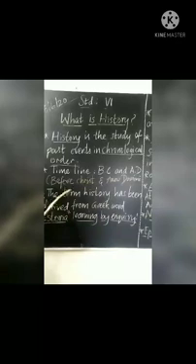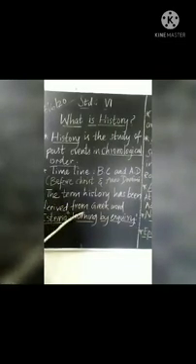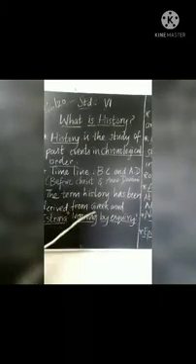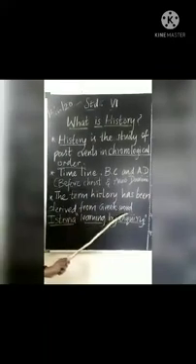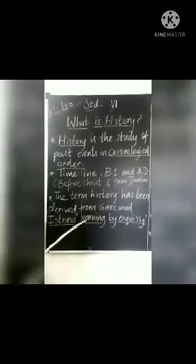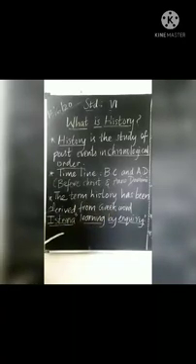Now, next we will see from which word the term history has been derived. The term history has been derived from the Greek word. The term history has come from which word? Greek word historia.